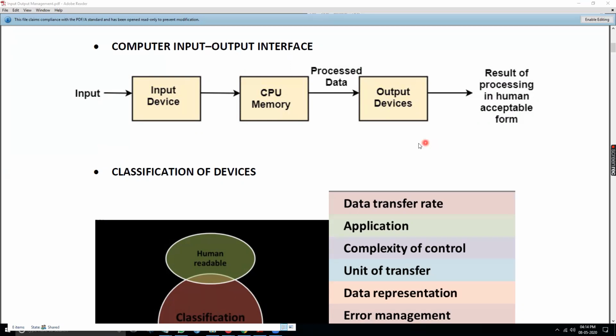The output is given in a human acceptable form, meaning whatever you are giving, the output is being processed. One thing to see is that whenever this activity takes place, a large amount of data is being processed.